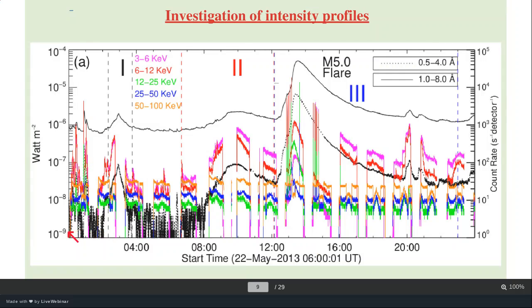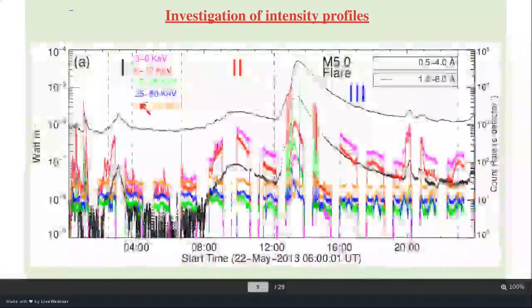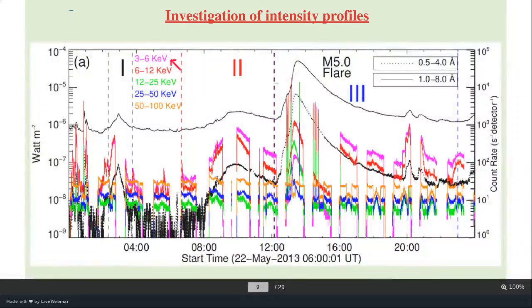The plot is from 00 UT up to somewhere 24 UT, the whole day. And the colored curves correspond to 3 to 6 keV, 6 to 12, 12 to 25, 25 to 50, and 50 to 100 keV. These are the different energy channels and corresponding flux.